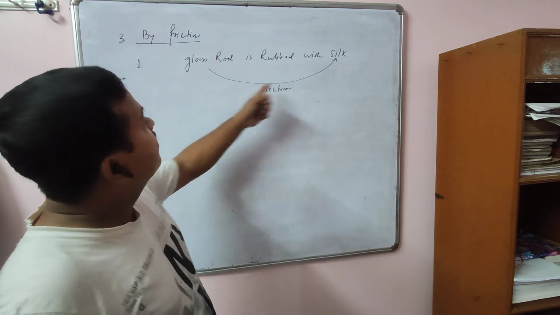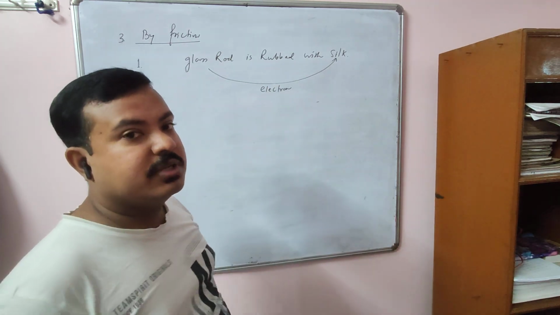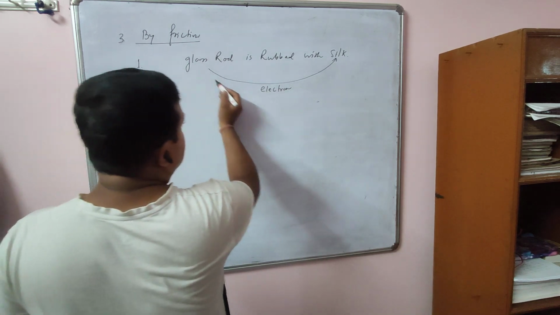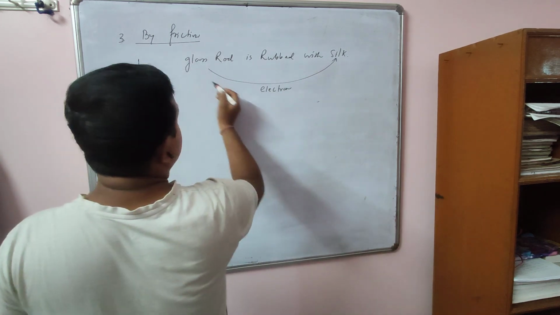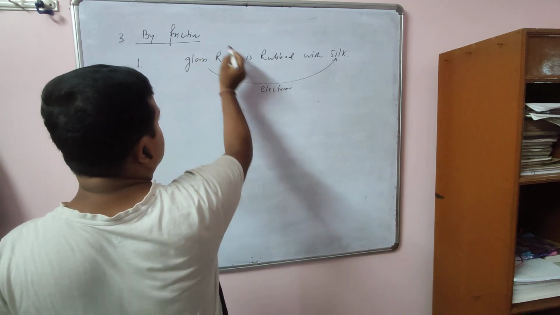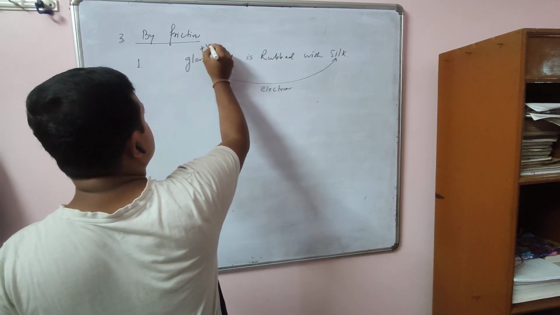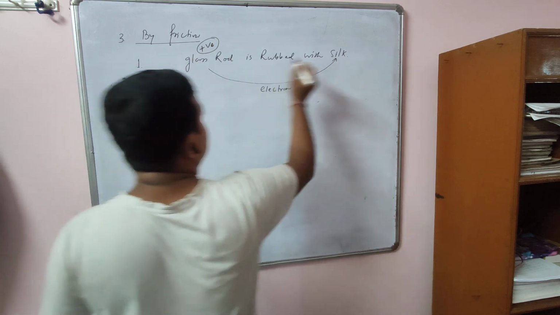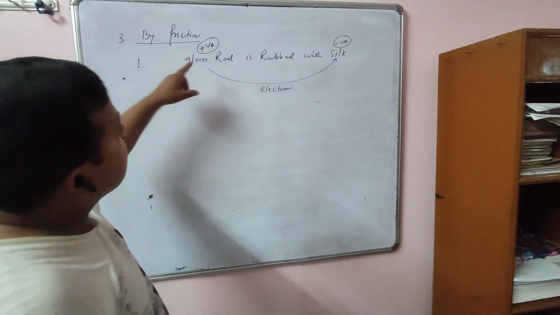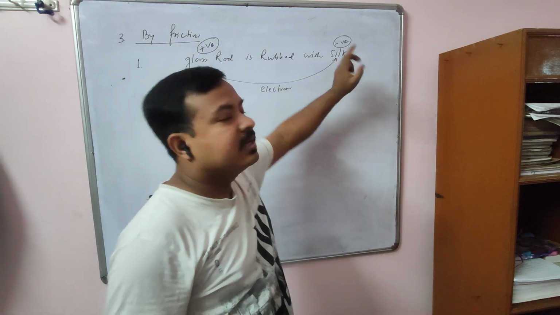Now this movement depends on the electropositivity and electronegativity of the two substances. Now if electrons transfer from the glass rod to the silk, so the glass rod becomes what? Less of electrons, so it becomes positive charge, and the silk becomes negative charge. So here the glass rod is positive and silk is negative.